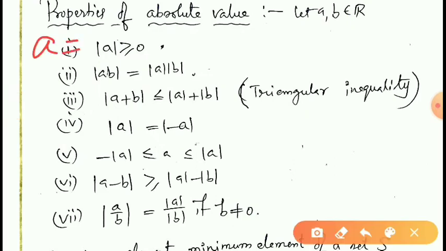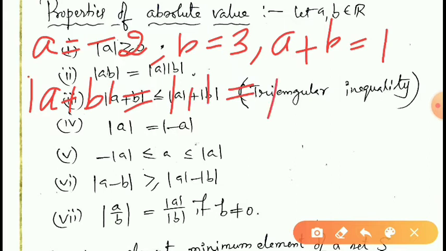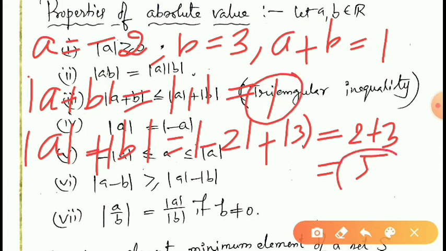Suppose that A is equal to minus 2, B is equal to 3. Then obviously A plus B is equal to minus 2 plus 3, that is equal to 1. Therefore, modulus A plus B is equal to modulus 1, that is equal to 1. Modulus A plus modulus B is equal to modulus minus 2 plus modulus 3. This is equal to 2 plus 3. This is equal to 5. Therefore, modulus A plus B is equal to 1 and modulus A plus modulus B is equal to 5.